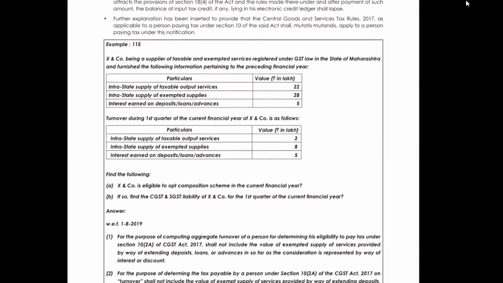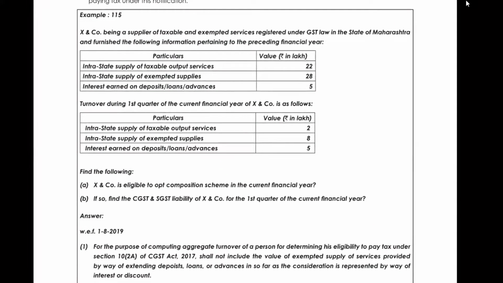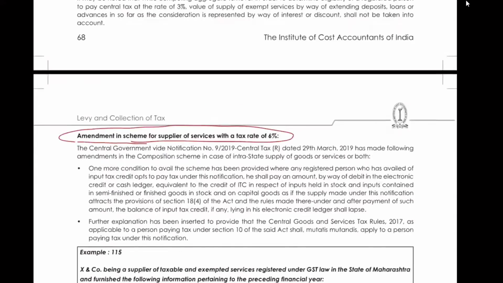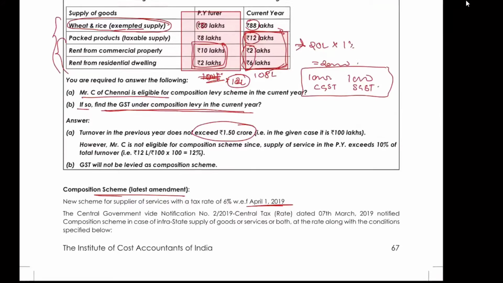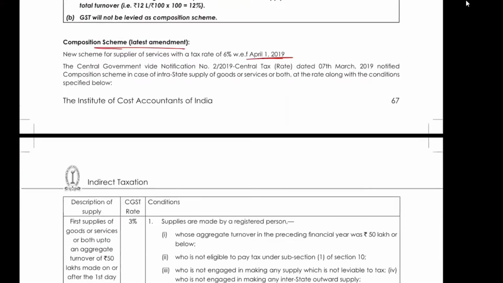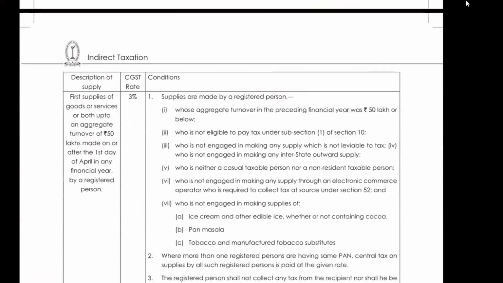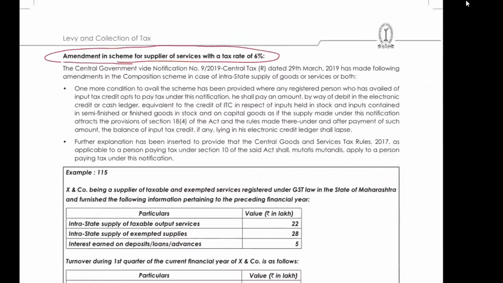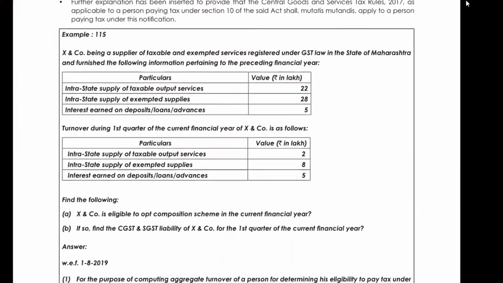So let's see. We did till illustration 114. This one, the doubt was whether it is taxable or not, 12 lakh, 2 lakh. Now we'll start with example 150. It's saying that X and company, being a supplier of taxable and exempted services registered under GST law in the state of Maharashtra, furnish the following information pertaining to the preceding financial year. So this is the data of the preceding financial year.